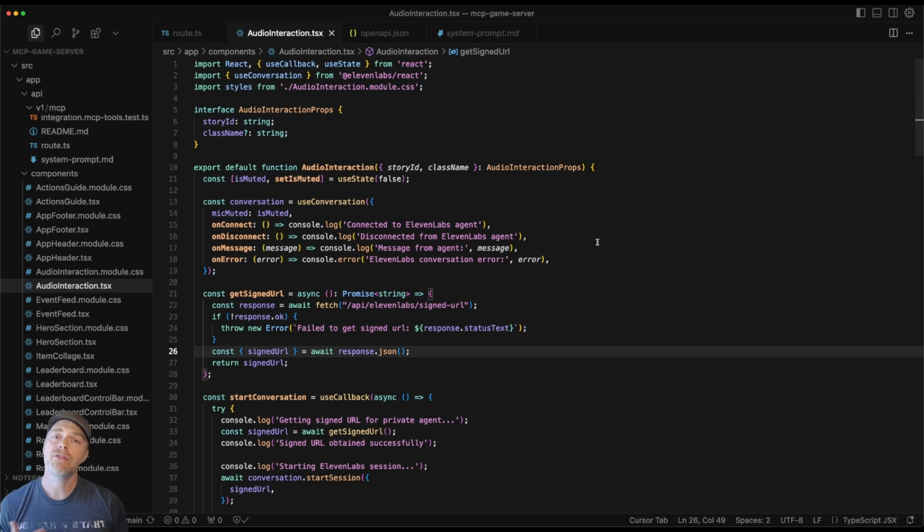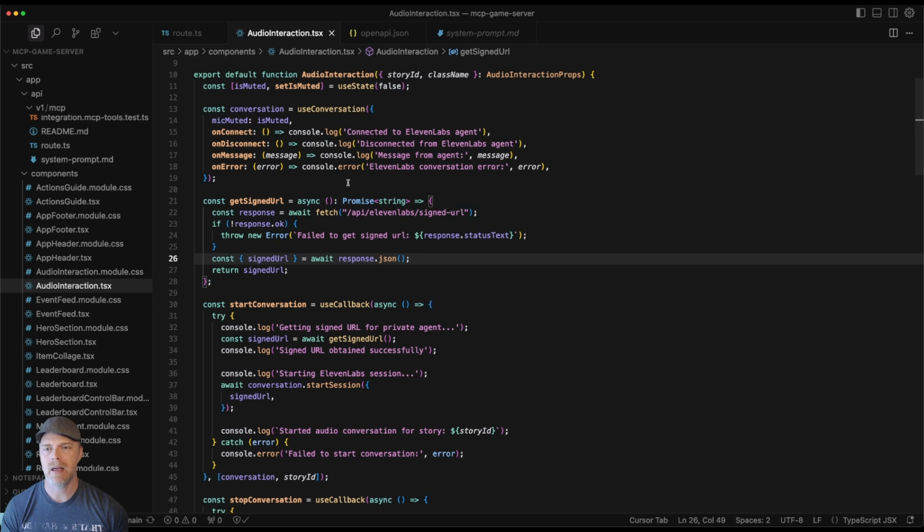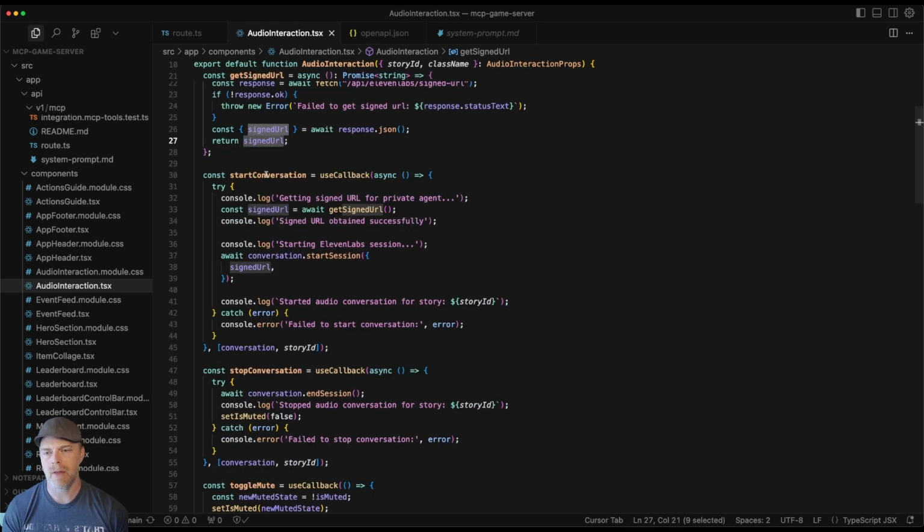In a previous video that I made specifically on how to build out the ElevenLabs audio code components, you will see it's the exact same setup. All I needed to make this work is right here, this call. It's calling that route, and we get our signed URL from that. Then there are some methods to implement, things like start conversation and stop conversation.